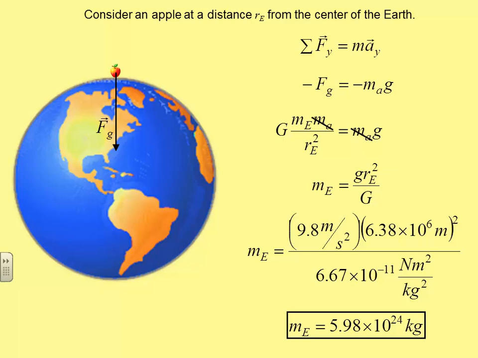This was something that Henry Cavendish published, and so he's credited with being the first man to quote-unquote weigh the Earth. Actually, he massed the Earth, as opposed to weighing it, but he was the first one to be able to figure out the mass of the Earth. And notice he did it without actually putting the Earth on a scale or a balance or something like that. He did it by applying this law of universal gravitation to something at the surface of the Earth.